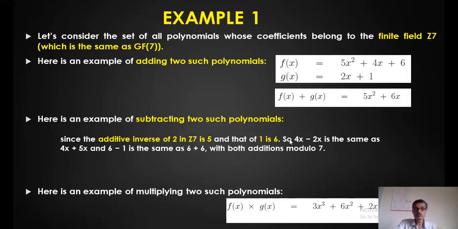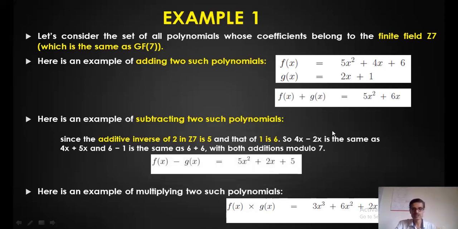Now, how do we subtract two polynomials? I will take the same example. Just look at this. How do we subtract here? I have to subtract: 5x square is as it is. 4x minus 2x. I say subtraction can be done using addition itself, but we should have an additive inverse, right? So 4x minus 2x is 4 minus 2 of x. Minus 2. What is the inverse of minus 2? The inverse of minus 2 is 5.